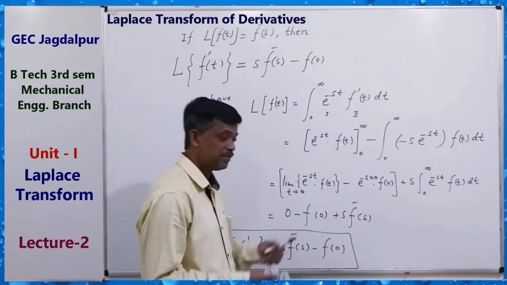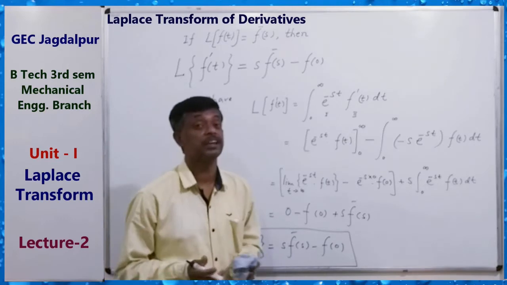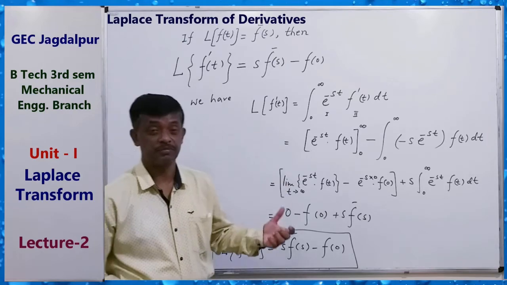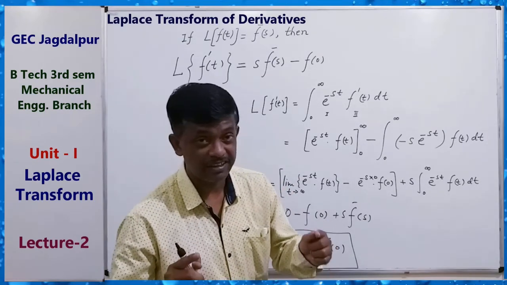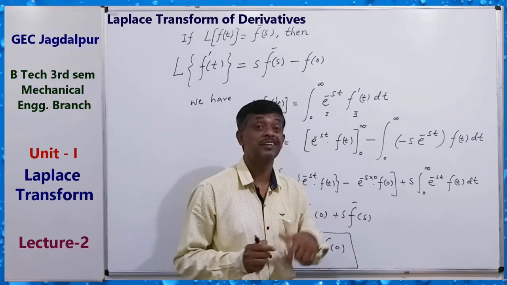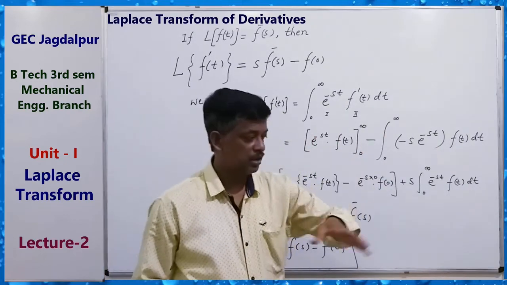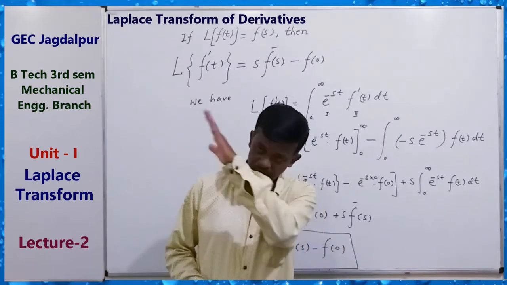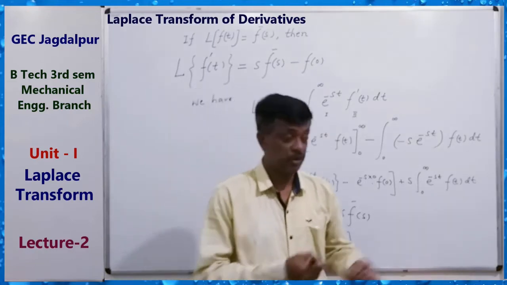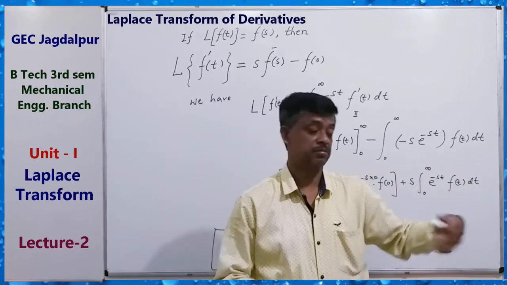Because the main benefit of Laplace transform is what? Solving differential equations. Differential equations can be solved by using Laplace transform. One thing is very important: Laplace transform is useful for solving boundary value and initial value problems directly. Directly means what? Whenever we solve a differential equation, we get some constants, then applying the initial or boundary condition we find the value of the constant and put it in the solution, and finally we get the solution.